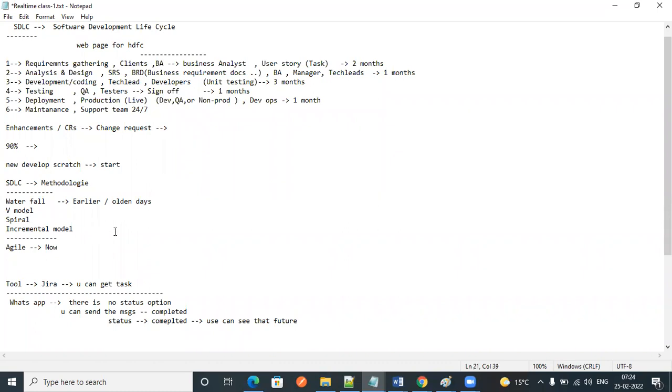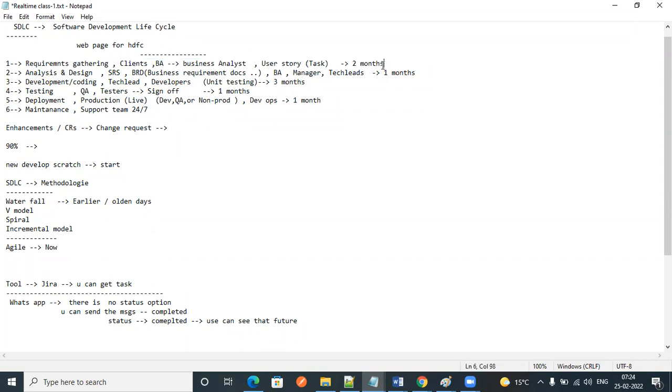Okay, we'll talk about the waterfall model. Here requirements gathering is there. Just assume it will take 2 months to gather the requirements: what they want, and they also prepare some user stories.